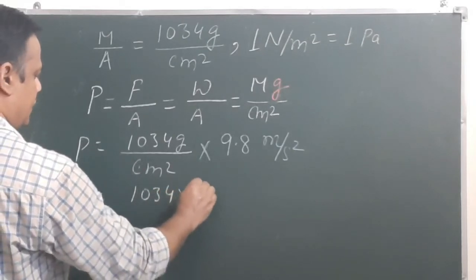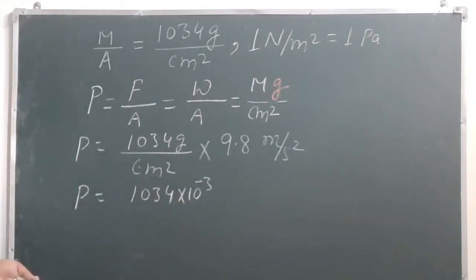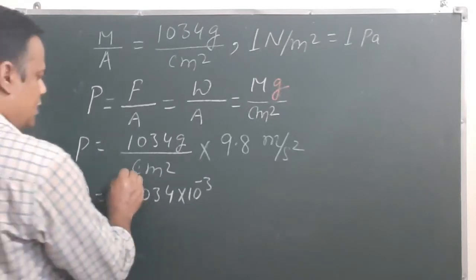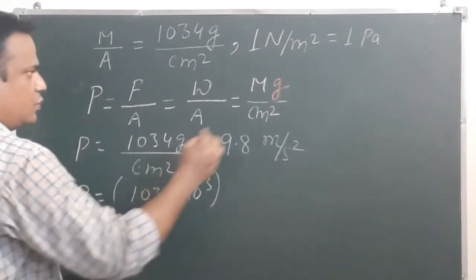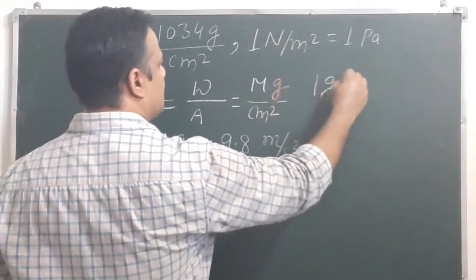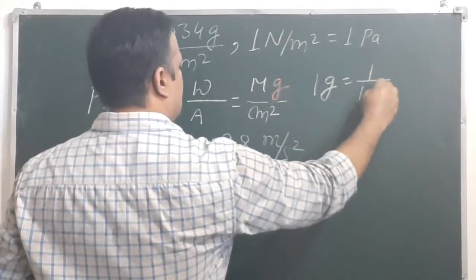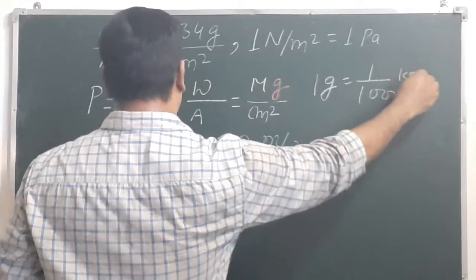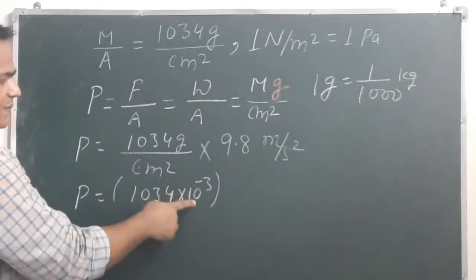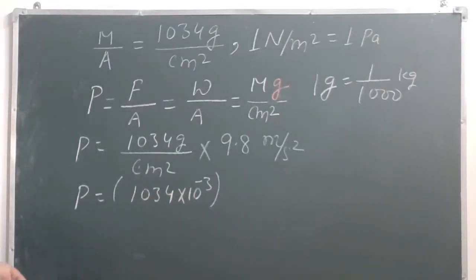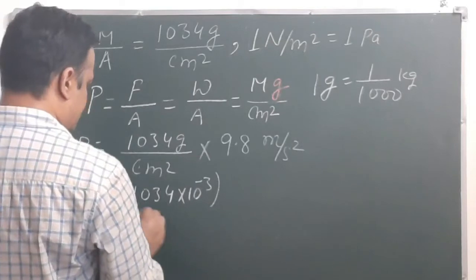If we convert this, we'll get 1034 into 10 to the power minus 3. This 10 to the power minus 3 is the multiplication factor for converting gram into kilogram, because we know 1 gram is equal to 1 upon 1000 kilogram. So that's why we multiply by 10 to the power minus 3 divided by centimeter square.